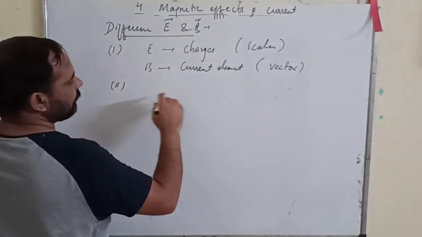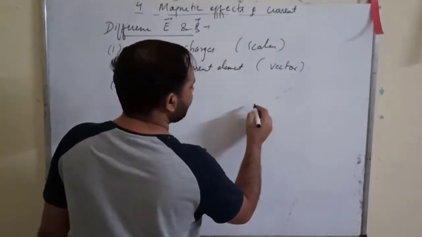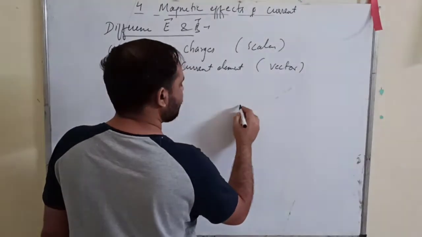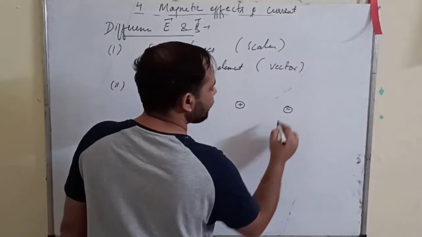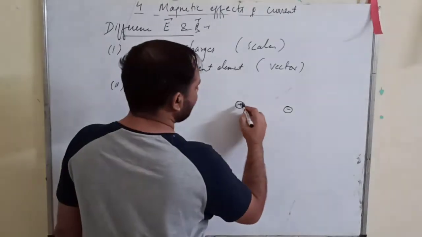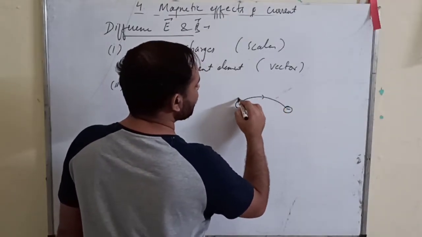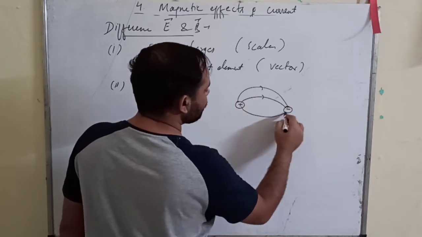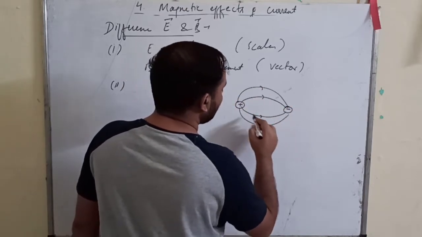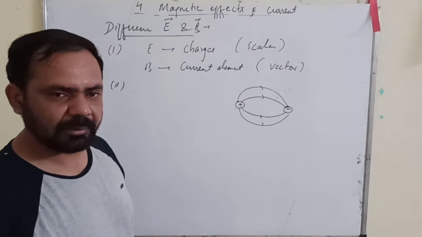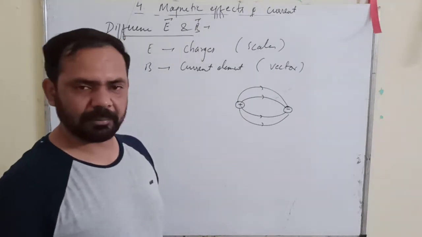Second, we know that in nature we have two different types of charges. One is positive, the other is negative, right? So the direction of the electric field, the electric lines of force, is always from the positive charge towards the negative charge. They originate at the positive charge and terminate at the negative charge.